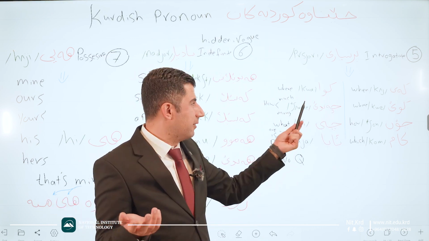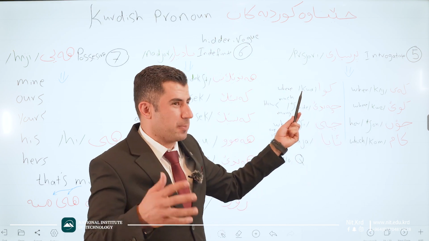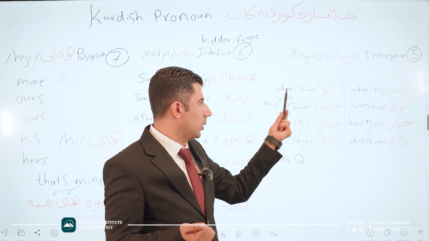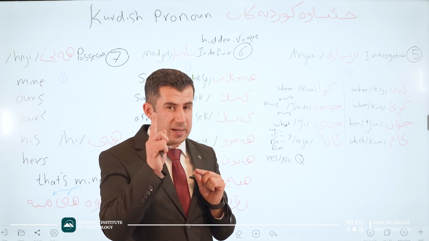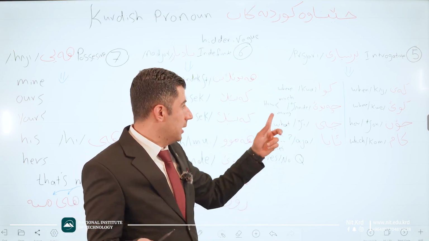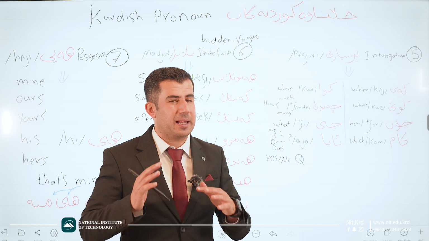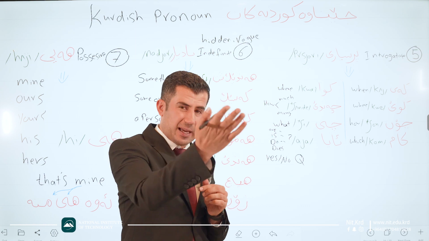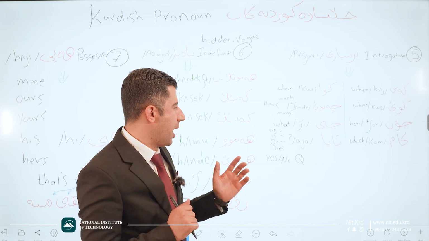Where? Again we have kwa. For both in Kurdish we have two types of where. Okay, kwe and kwa. Good. Where, kwa. How much and how many? In Kurdish we use just one expression for both, which is chendek or chende. We do not use, for example, countable and uncountable. No, in Kurdish we use just one expression and one word for both countable and uncountable nouns. Chende or chendek, also possible.